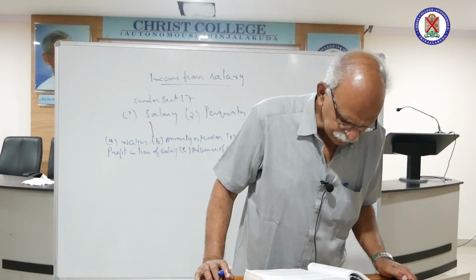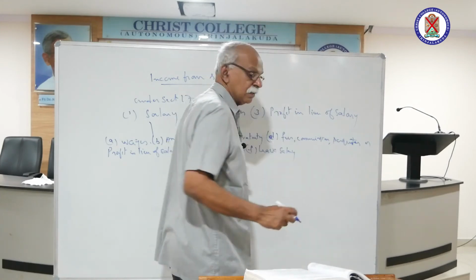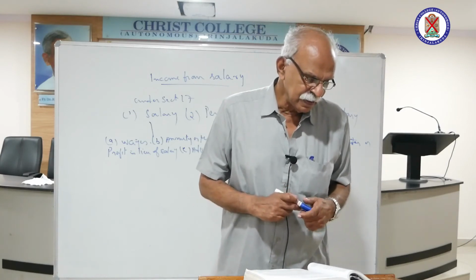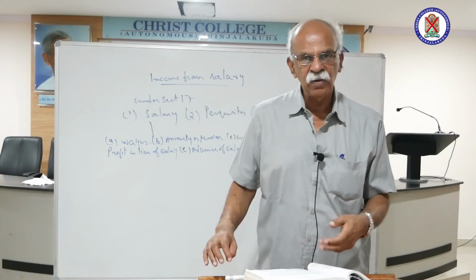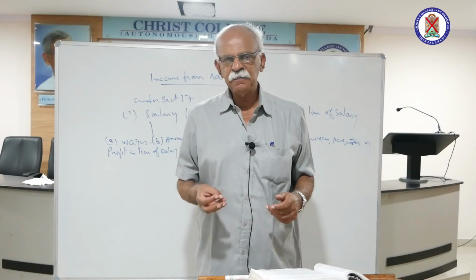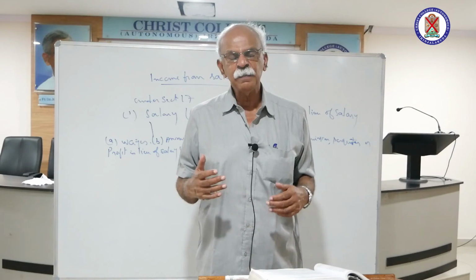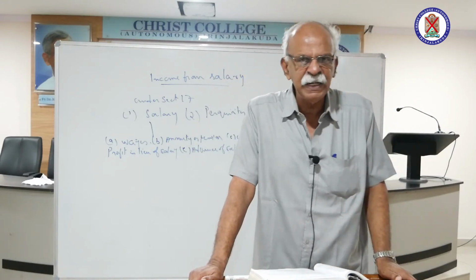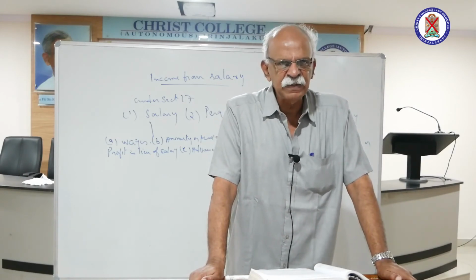Then comes leave salary. Now I shall explain one by one. Wages. Then annuity or pension, I have already explained. Annuity or pension received by an employee, either from an employer or former employer. Not only from an employer, but also from a former employer, that shall also be chargeable to tax under the head income from salary. Then gratuity. Gratuity is given in consideration for the services rendered.